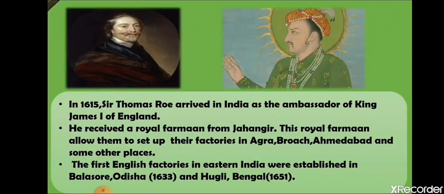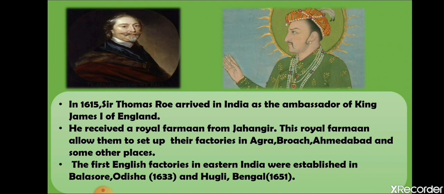Slowly, the factory was established in eastern India, Balasore in Odisha in 1633, then in Hooghly in 1651. So, now in 1615, Sir Thomas Roe arrived in India as the ambassador of King James I of England. After that, again in 1615, Sir Thomas Roe also came to India. Now he also received a royal farman from Jahangir.